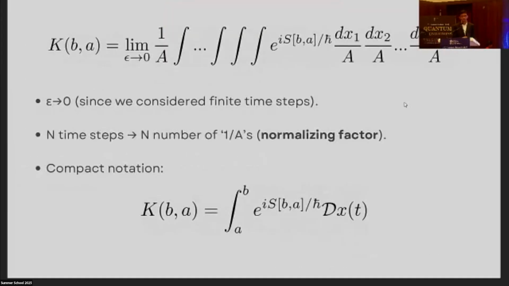I'm going a little fast because of the time constraint. Please ask questions if you have any. And this is the compact notation.